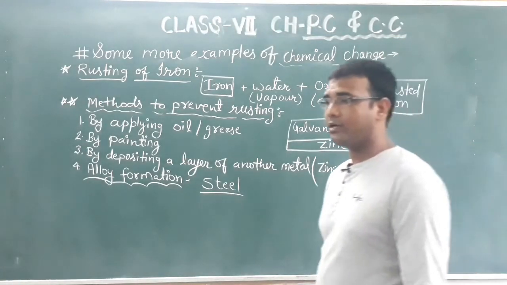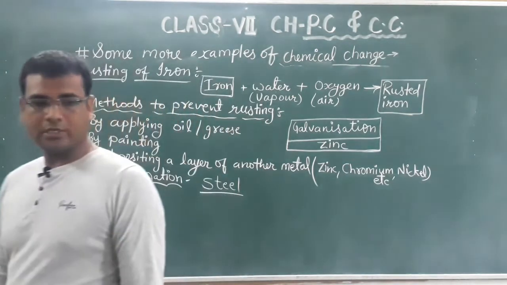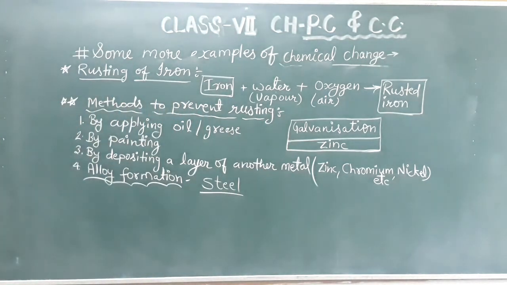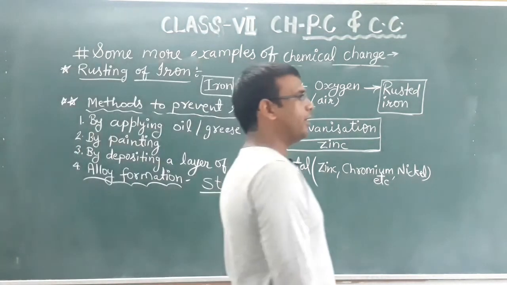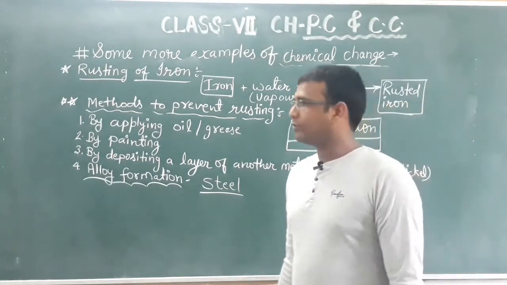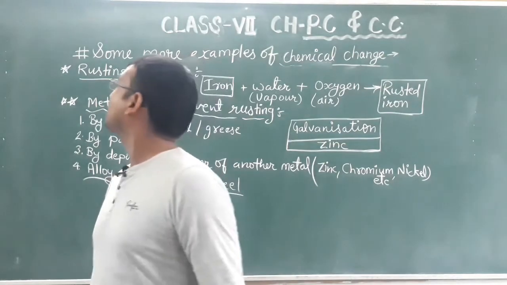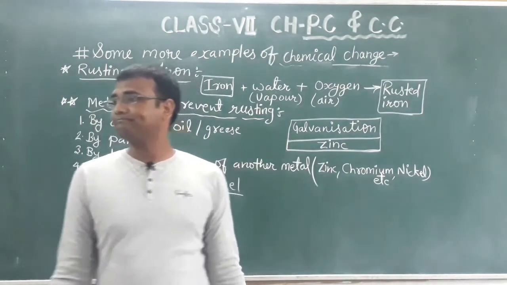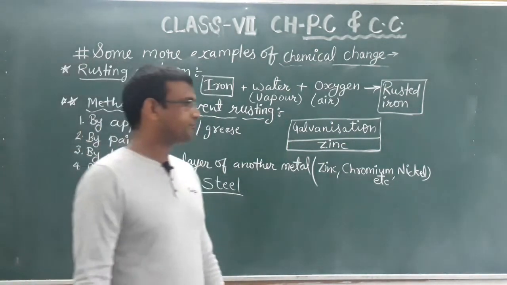If the quality of the steel is good, then it will not get rusted easily. I am not able to find a good quality of steel here, but no problem.